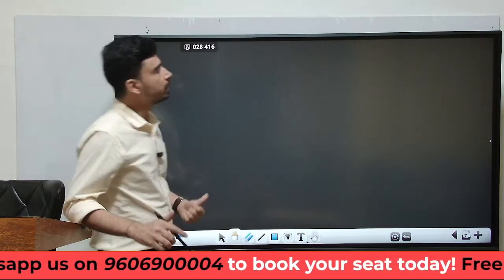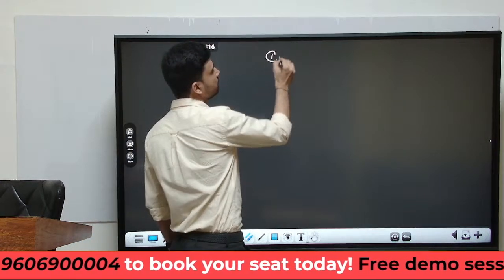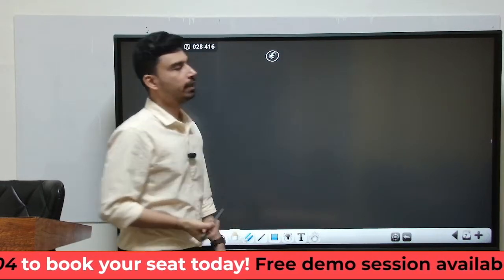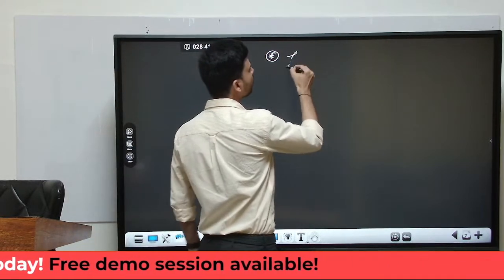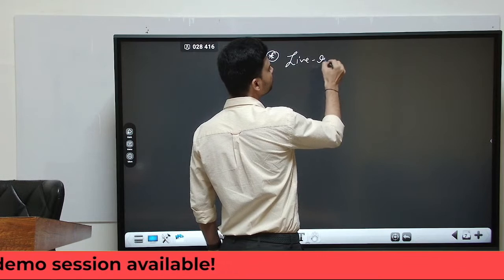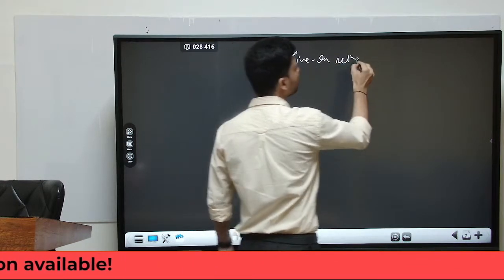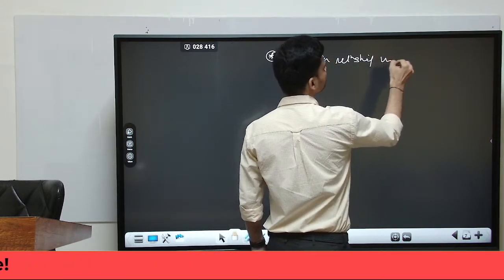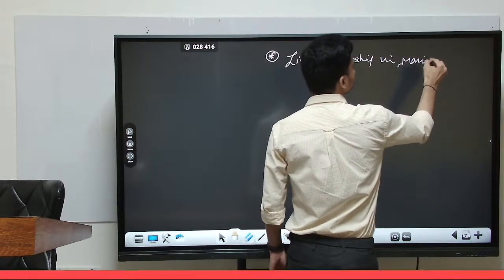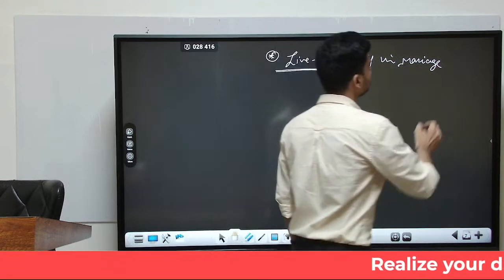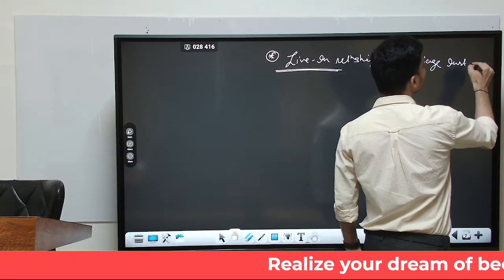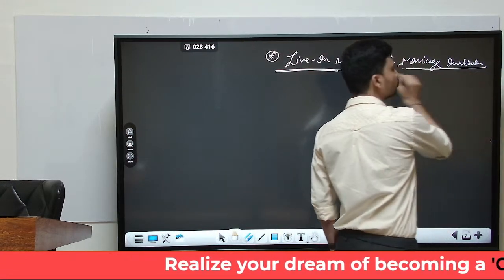One last topic that we can discuss, about which UPSC has asked questions several times, is the situation or placement of live-in relationship in the institution of marriage. What is the place of live-in relationship within the ambit of the marriage institution?